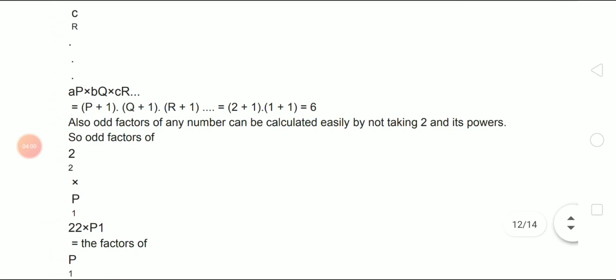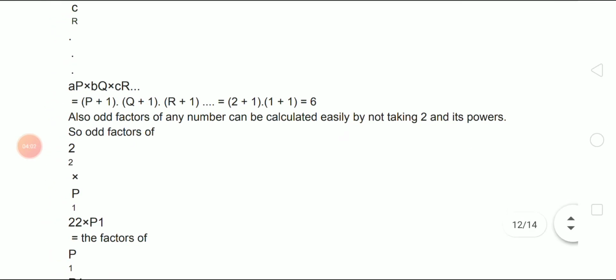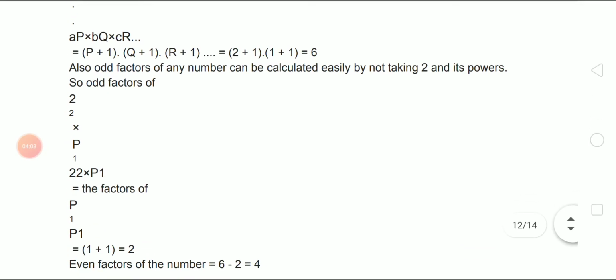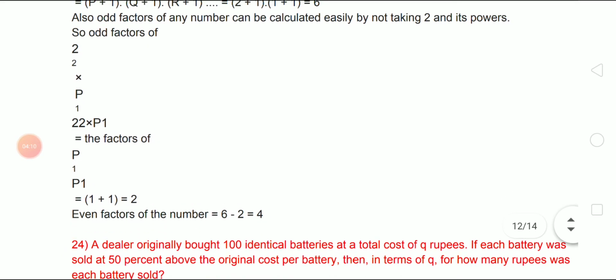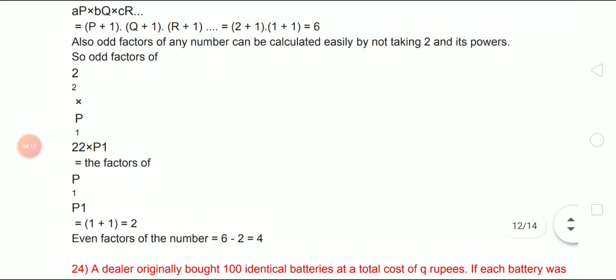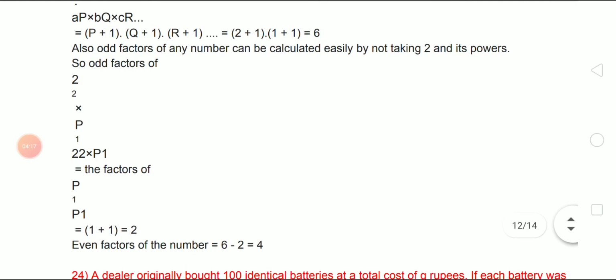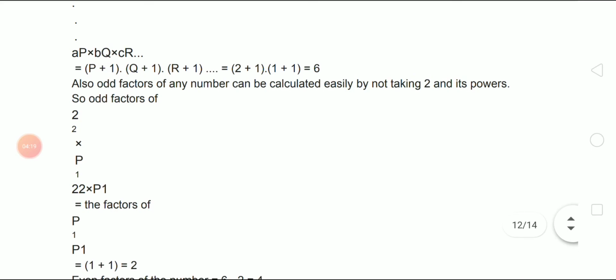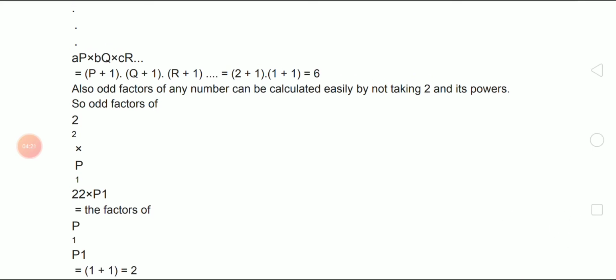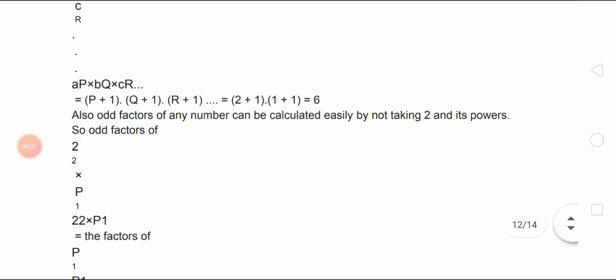Also, odd factors of any number can be calculated easily by not taking 2 and its power. So the odd factors of 2 square into p to the power 1 is nothing but 1 plus 1 equal to 2. So the even factors of the number is 6 minus 2 equal to 4. Guys, don't be confused. They are taking the total, then they are taking the odd, then they are calculating by subtracting the odd value from the total value.